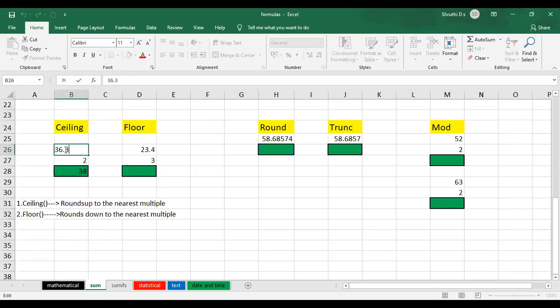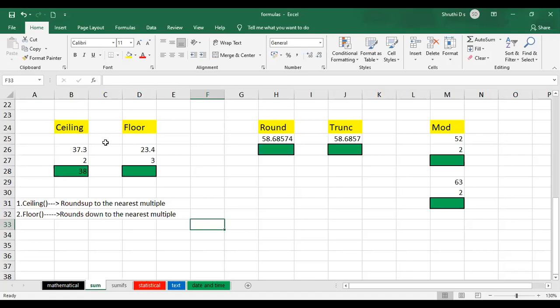Like that, if you have 37.3, it will be 38. If you have the same number, which is divisible by the multiple, 2, whatever I have mentioned there, it will remain same. It will not go to the next number. If you have the fractional part, 0.3, 0.5, it doesn't matter what the fraction is, it is going to round it up to the next number.